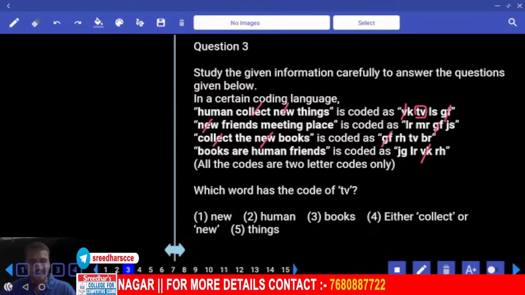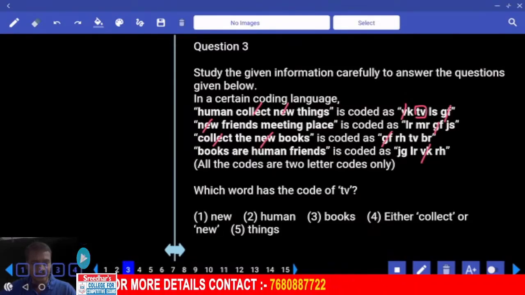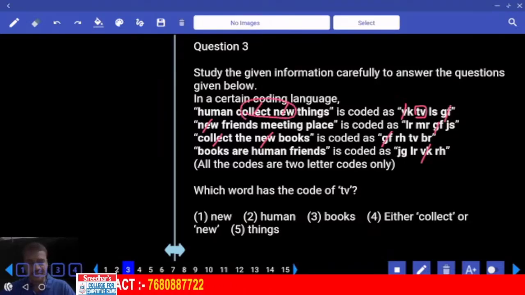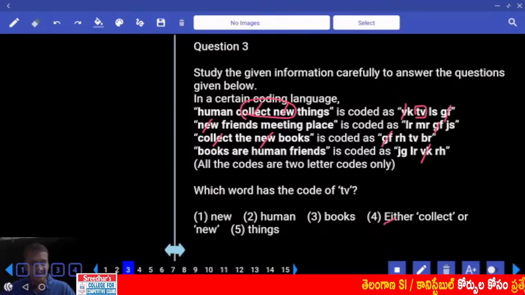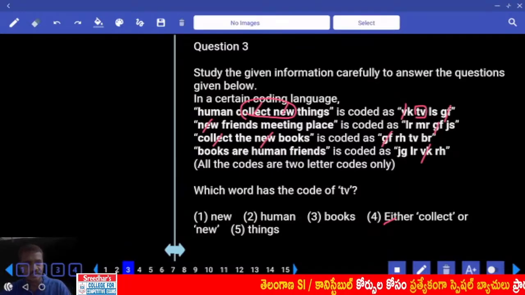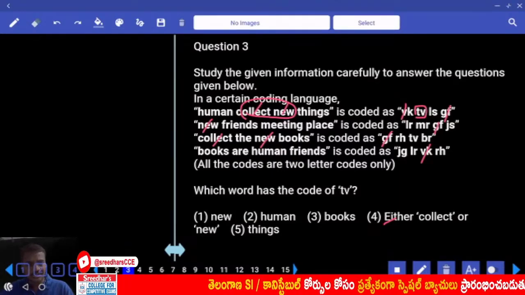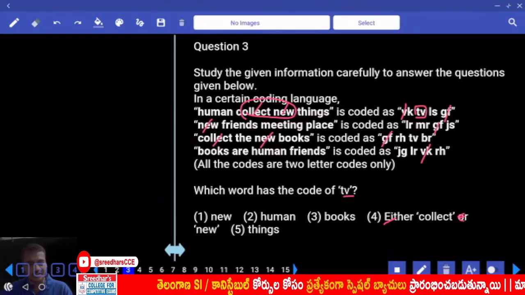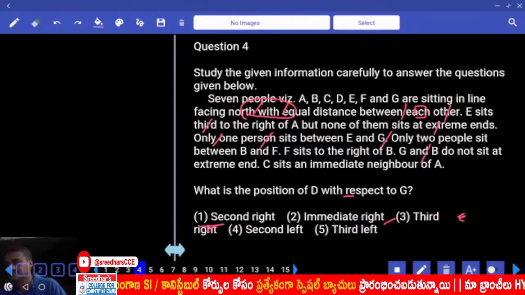Then what is left over here? Human and new. And collect or new are the 2 words that are left over. Then what is the code for TV? My TV code is only collect. And collect is given in choice 4. Now collect or new code also. Now new is finalized, right? The code for new is already finalized, and the code for TV is what? Collect, but not new. Choice 4.